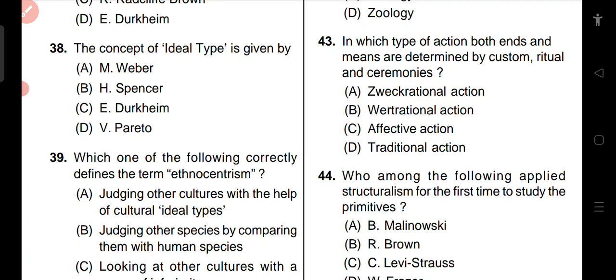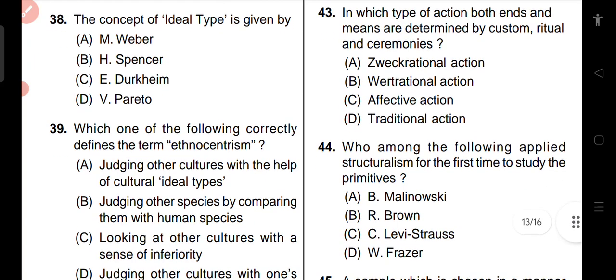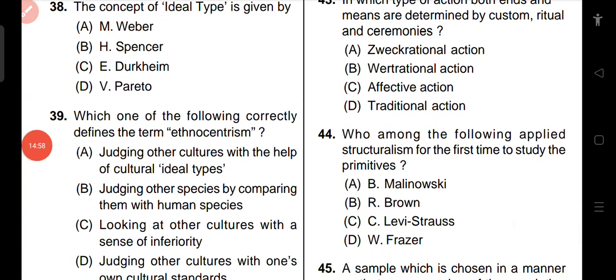He found some relation between Calvinism and capitalism. His very famous book is The Protestant Ethic and the Spirit of Capitalism, and disenchantment. These are the keywords for Max Weber.